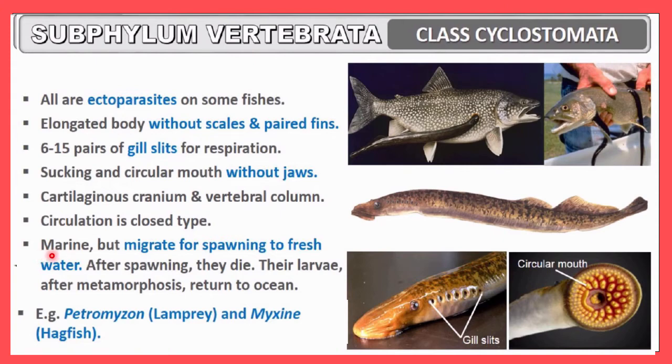The cyclostomata organisms are actually marine, but they will migrate for swarming. The swarming, you can understand now, is the egg laying process. So during the egg laying process, they will migrate towards the fresh water from the marine water. And very interestingly, after giving eggs, or the spawning process, they will die.